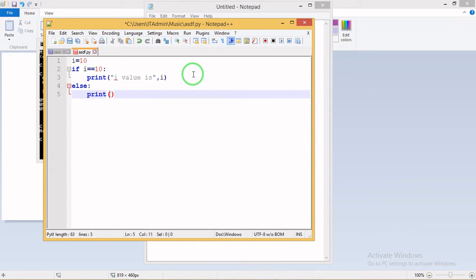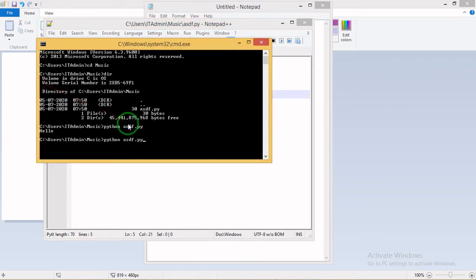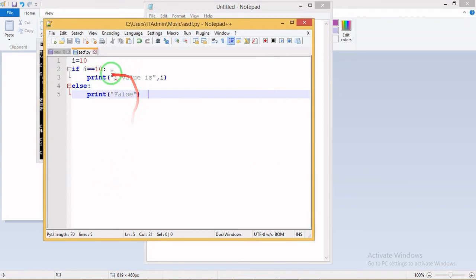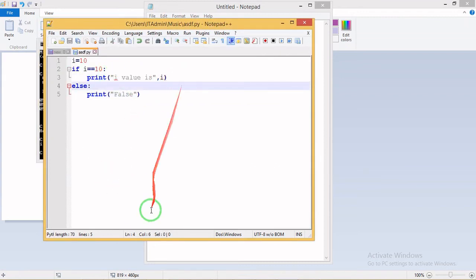Else, print false value. This is my program for if else. I'm saving the program and running the program.